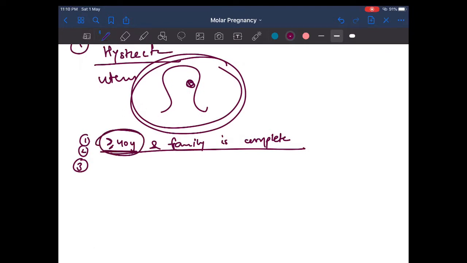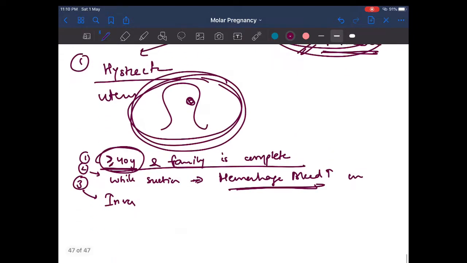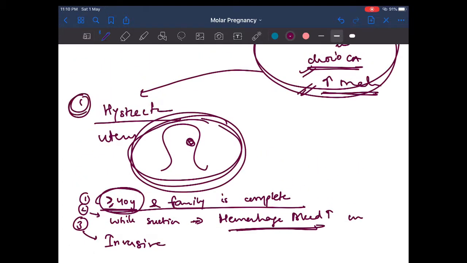Second, while doing suction evacuation, there is a vigorous amount of hemorrhage, much higher bleeding, so the patient becomes unstable and we have to sacrifice the uterus. And third, if there is a cancer like invasive mole, we have to remove the whole uterus, right?